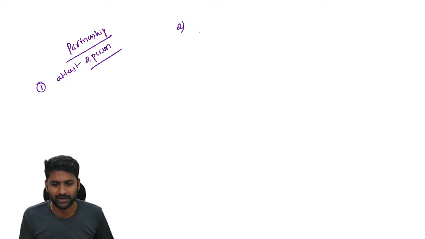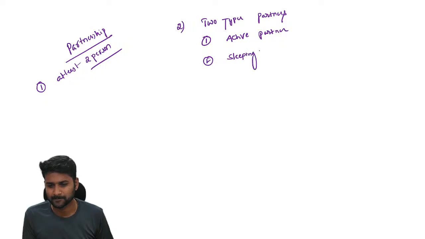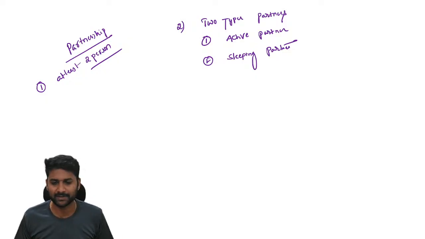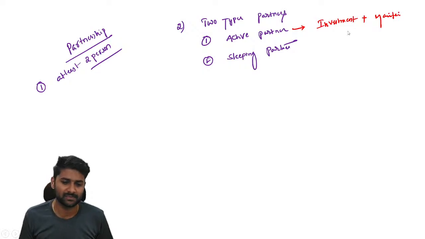The second important point: in any partnership, there are two different types of partners. One is the active partner. The second one is the sleeping partner. What is the difference between an active partner and a sleeping partner? The name itself suggests that the active partner's work is investment, he does investment and he maintains the business, he or she.